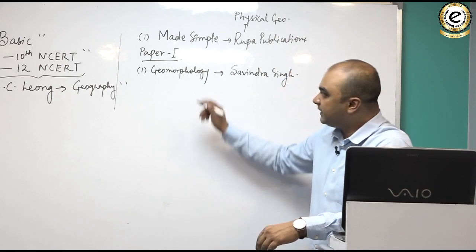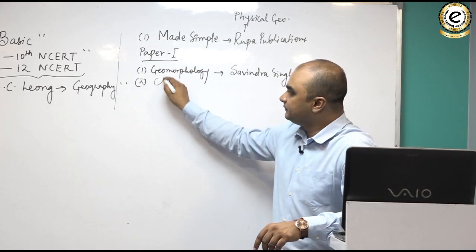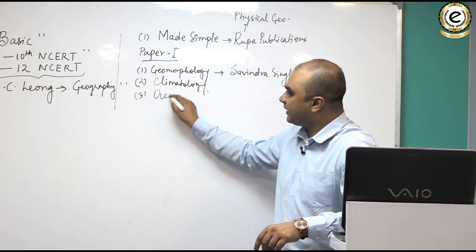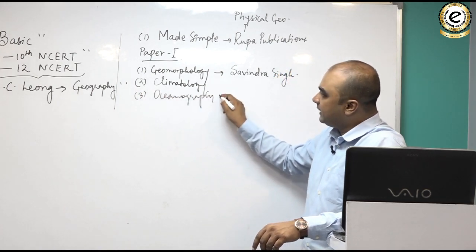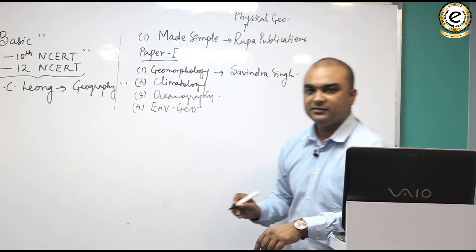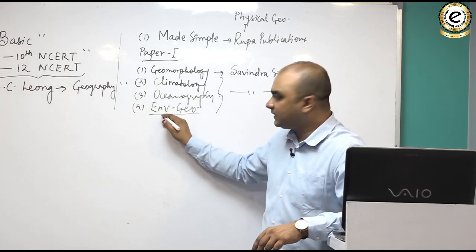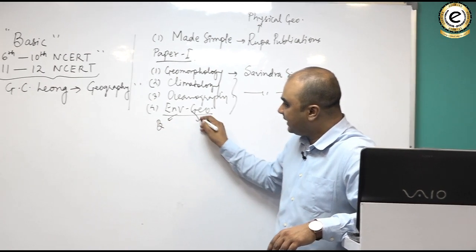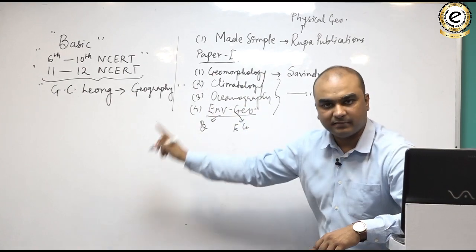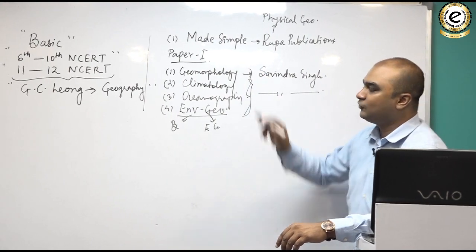Rather, you should pick 4 books which are written by Sawinder Singh: Geomorphology, Climatology, third is Oceanography, and the 4th one is Environmental Geography by Sawinder Singh. All of them by Sawinder Singh. You will see that environmental geography completes both the biogeography and the environmental geography. It means the 4th and the 5th unit of your paper 1. तो paper 1 की पूरी तैयारी हो जाती है if you just read these 4 books.